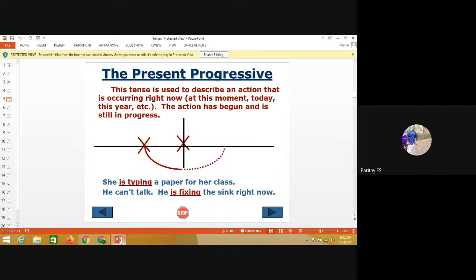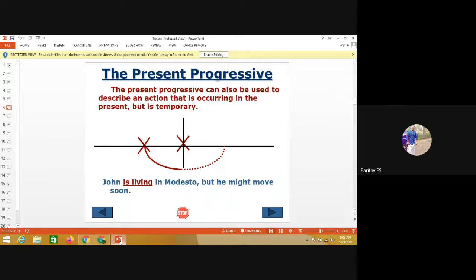The action has begun and is still in progress. The example: she is typing a paper for her class. He can't talk, he is fixing the sink right now. So these are the two examples we can use. See, she's typing a paper for her class means she's helping our friend to type the paper. Likewise, another example for present progressive.